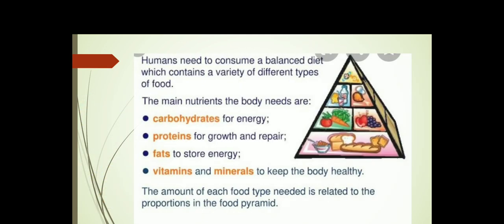In this picture, you can see the main nutrients that our body needs: carbohydrates for energy, proteins for growth and repair, fat, which will also give us energy, and vitamins and minerals, which help us to fight against diseases. So there are 4 food groups: carbohydrates, proteins, fats, vitamins and minerals.